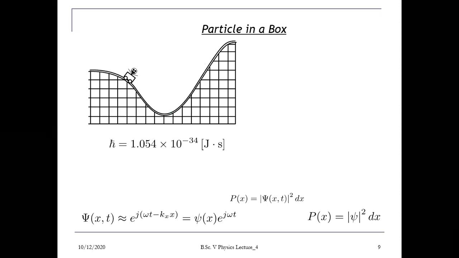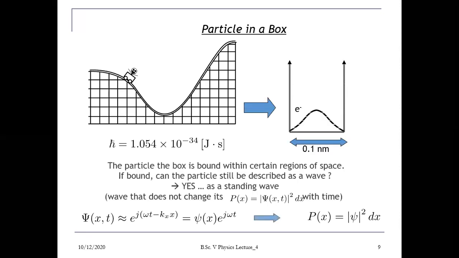So let us take a simple example, particle in a box. How do we write down the equation for a particle in a box? Classically, I am representing that you have a box of some width, and that is in terms of potential depth. Suppose you have a box of dimension 0.1 nanometer. An electron is freely moving in this box in one dimension. So how do we represent the wave function for this free particle using the time independent Schrodinger equation?